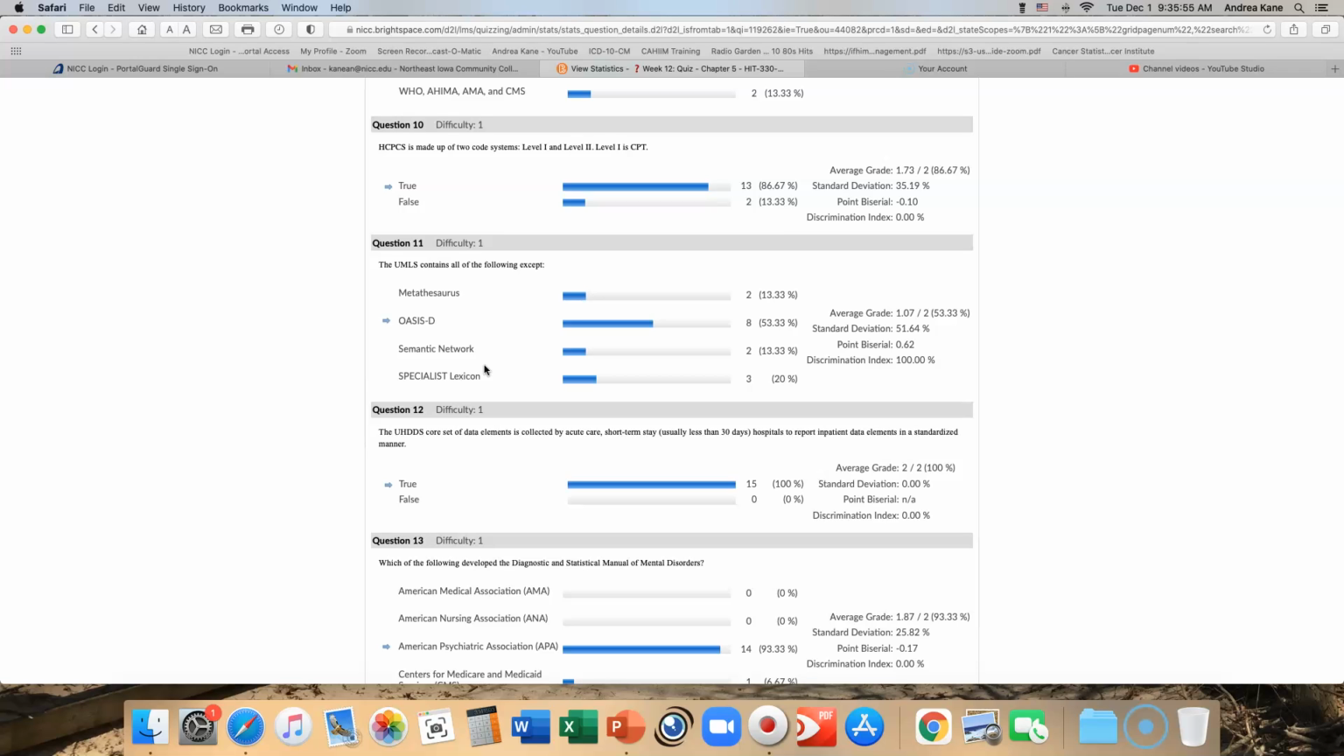And UMLS, where was that? Yes, UMLS starts at the bottom of page 147 and goes into the top of page 148. And it talks about how it contains the metathesaurus, semantic network, and the specialist lexicon and lexical tools. That's what makes up the UMLS. So you had to know that. If you knew it was those three things, you knew it absolutely could not be OASIS-D. So that one was a matter of just having that knowledge.